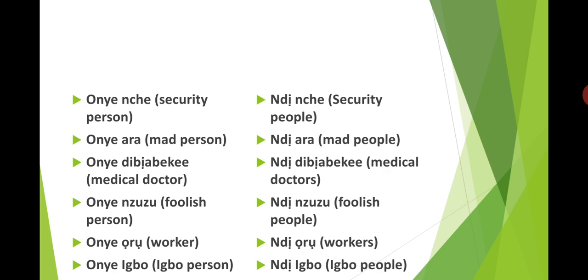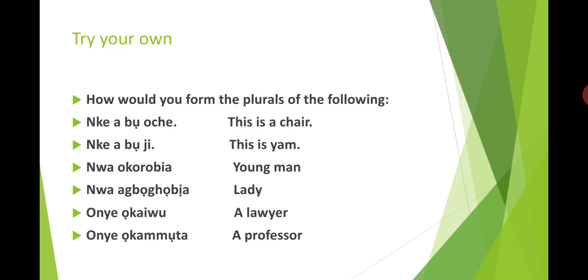Onye ọrụ, worker. The plural form is ndị ọrụ, workers. Onye Igbo, Igbo person. The plural form is ndị Igbo, Igbo people.